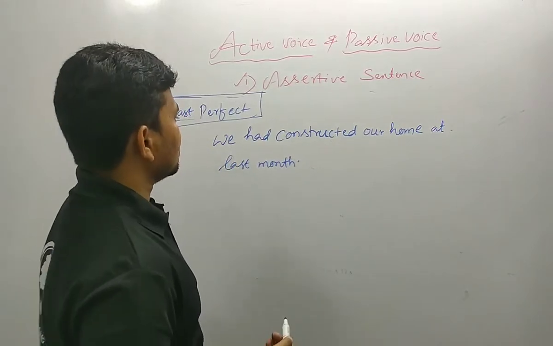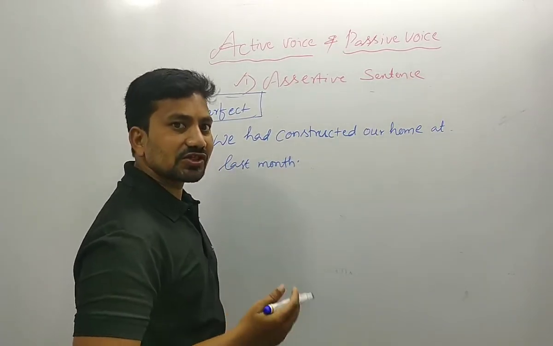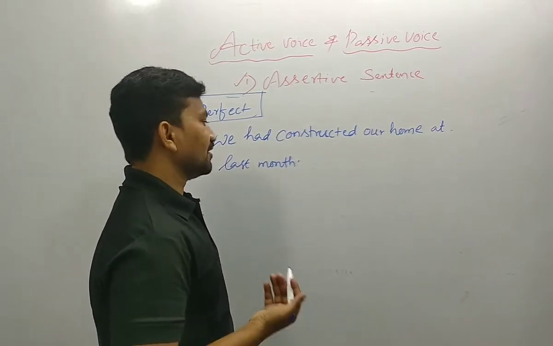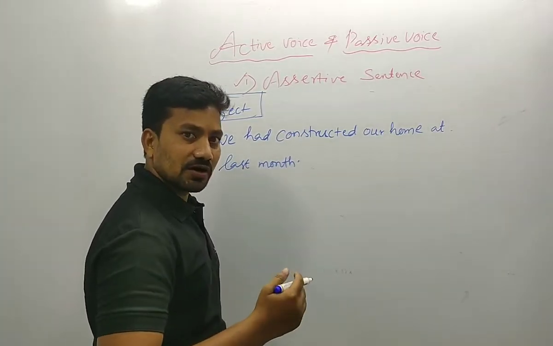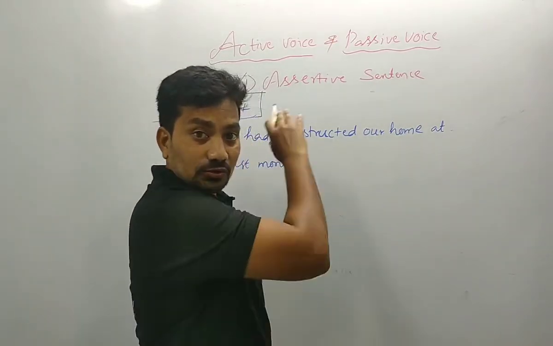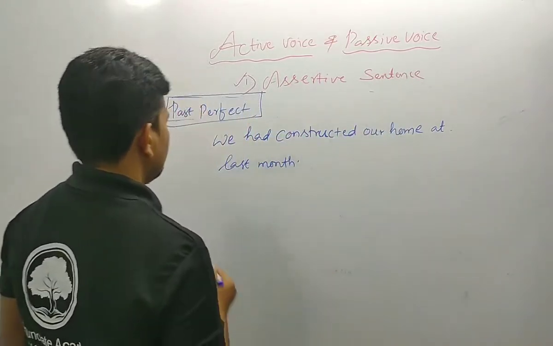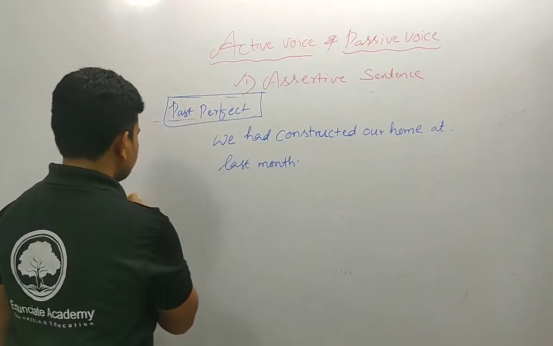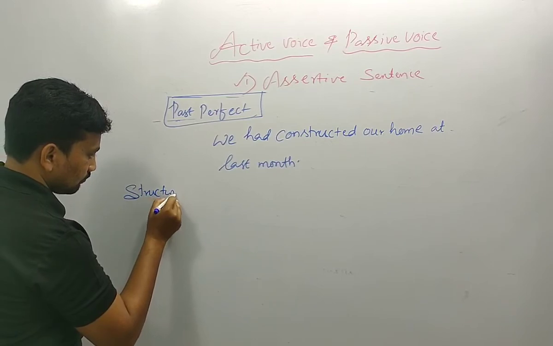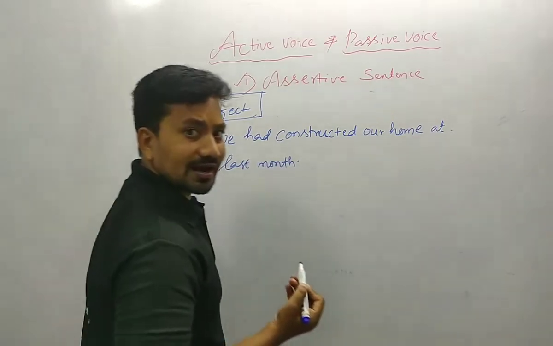This is the perfect action. It means which had been completed. We had constructed our home at last month. The action should be already completed. Let me know how to change from active to passive. Then we should write the structure.